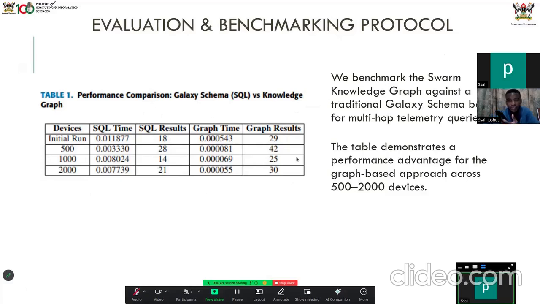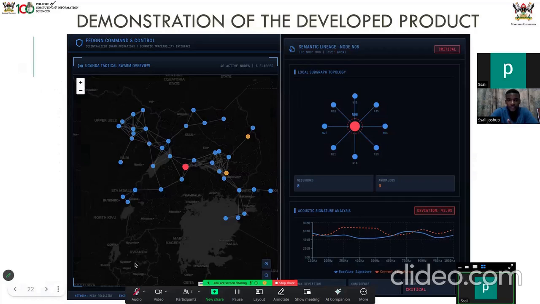Our graph can pick 29 in a much faster time, close to 100 times faster. When we increase to 528, this takes 0.003 seconds, and our graph time is even much faster. It picks up 42, while the SQL query only picks up 28. When you look at the other results, our graph really performs much better than the SQL, than the Galaxy schema.